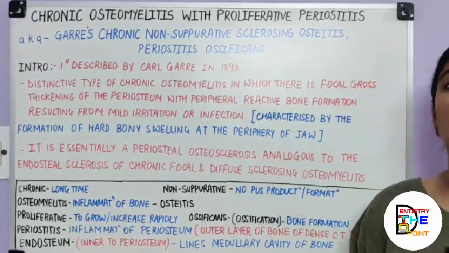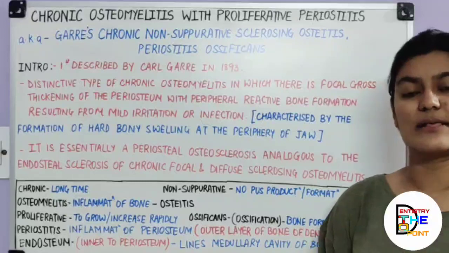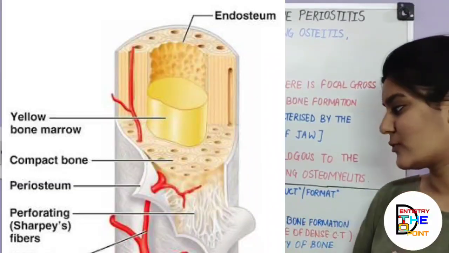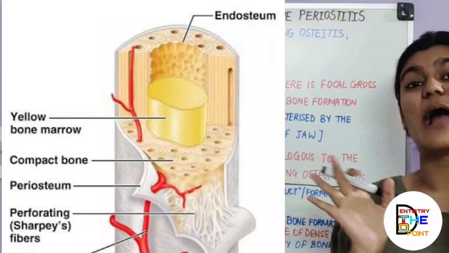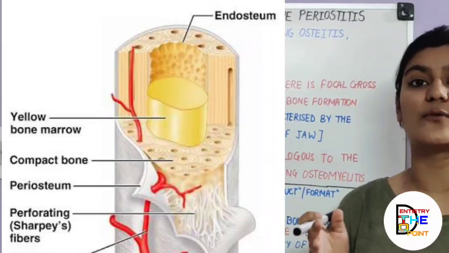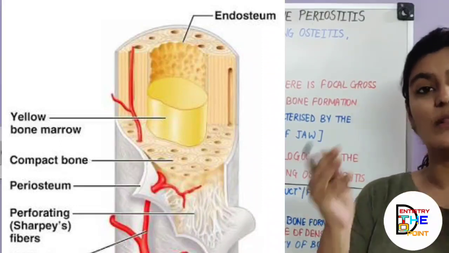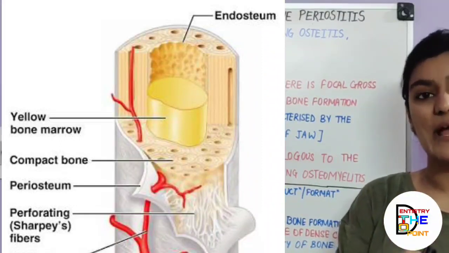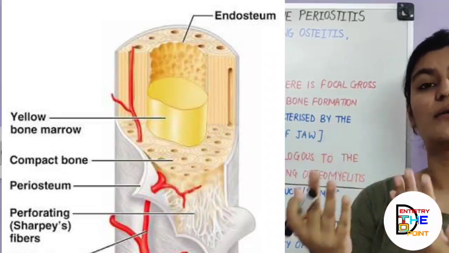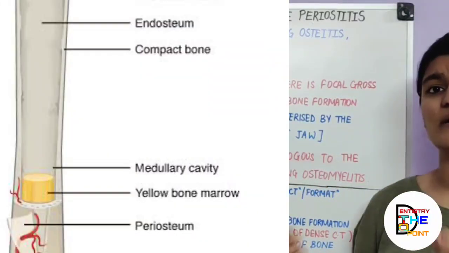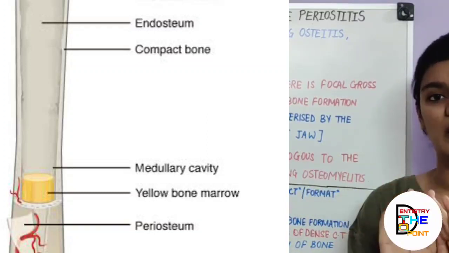And periostitis is inflammation of the periosteum. One more thing to be known here, as you know the basic anatomy of the bone, is that the periosteum is the outer dense connective tissue layer of the bone. The outermost layer of the bone is the periosteum, and within the bone there is a medullary cavity. The outer layer of the medullary cavity is the endosteum.